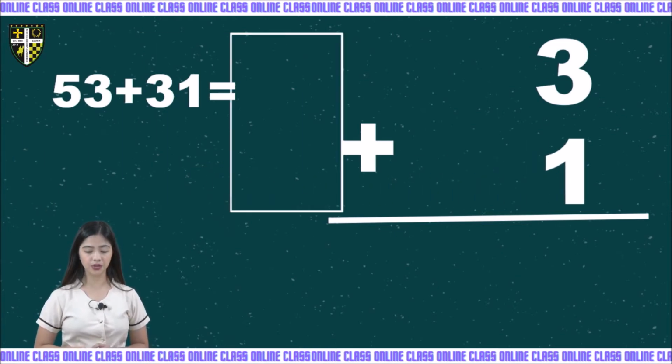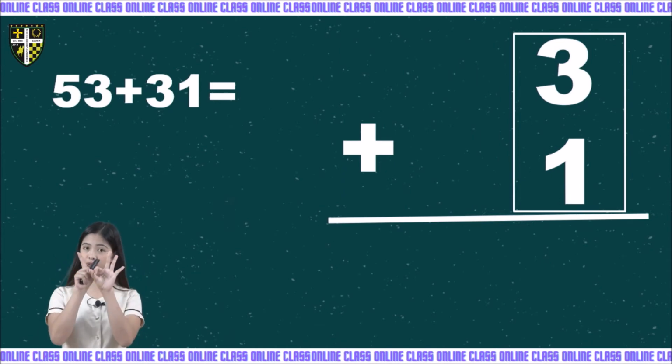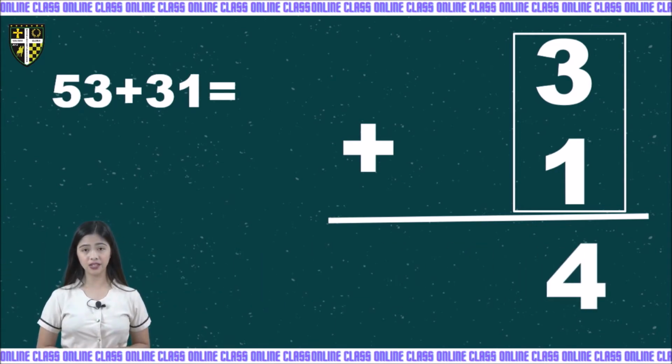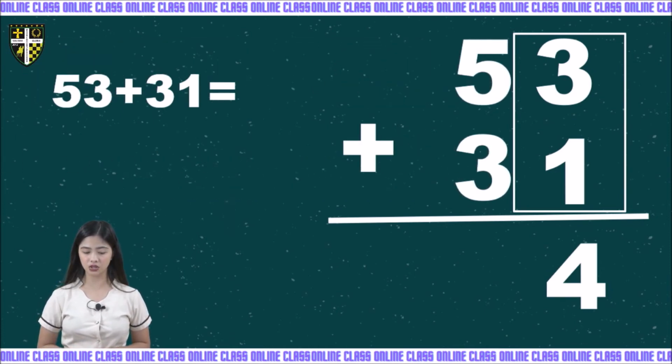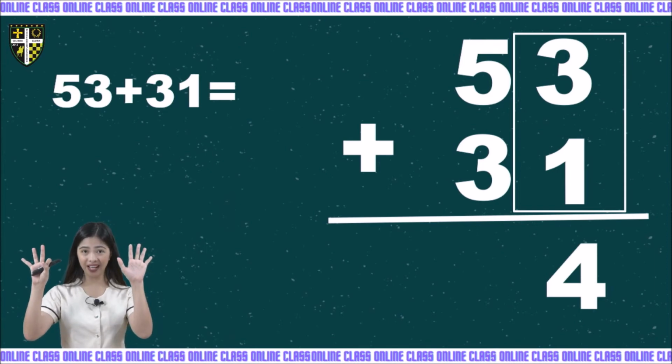So we are going to add them first. 3 plus 1. Kids, let's put them together. We have 4. Good job. How about to the tens place value? We have the digit 5 and the digit 3. So 5 plus 3, we have 8.